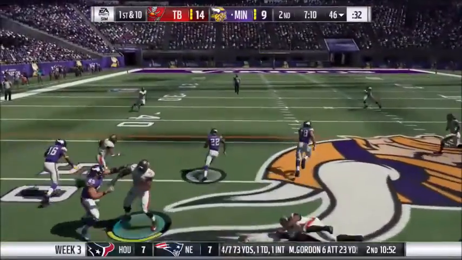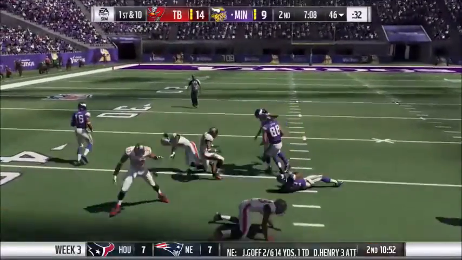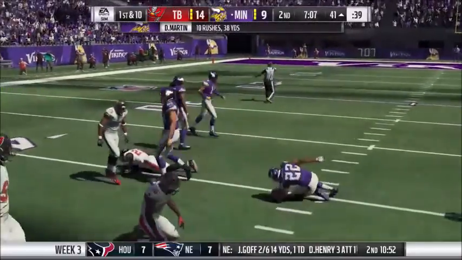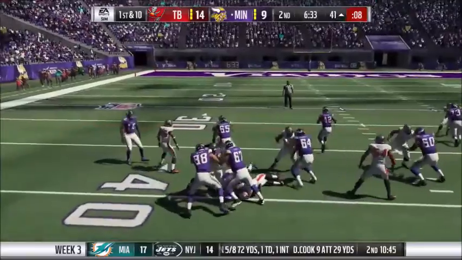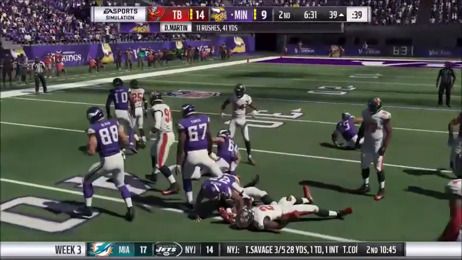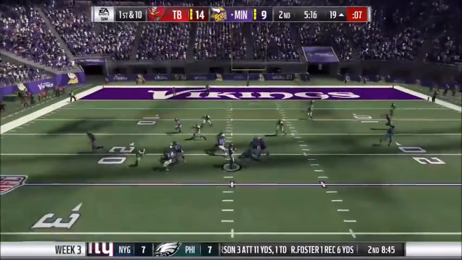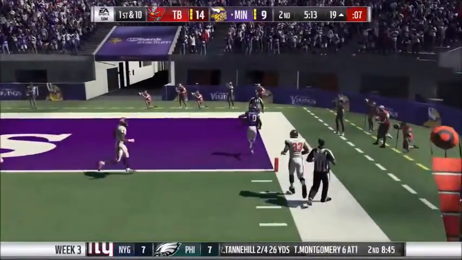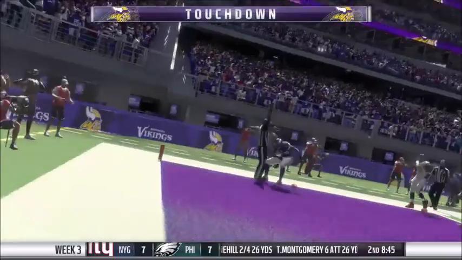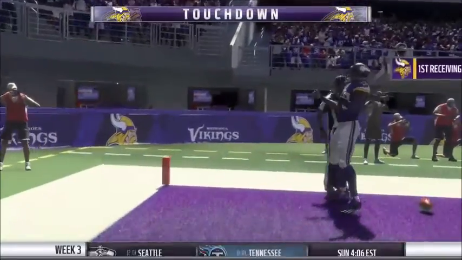So Doug Martin gets the ball, and he breaks the tackle, and he gets popped hard by Marcus May. So Doug Martin gets taken down by Raekwon McMillan. Drew Brees runs a pass play, and Martavis Bryant makes the defender miss, and the Vikings score a touchdown.